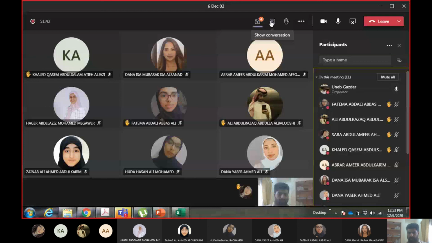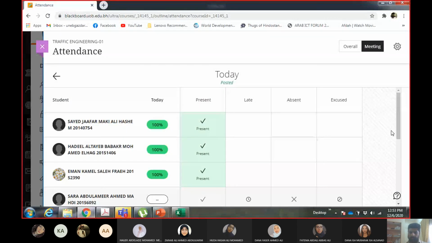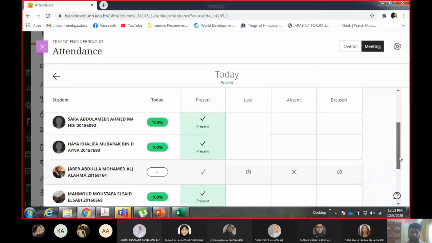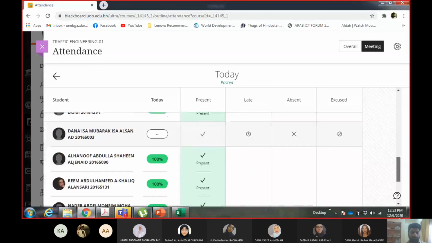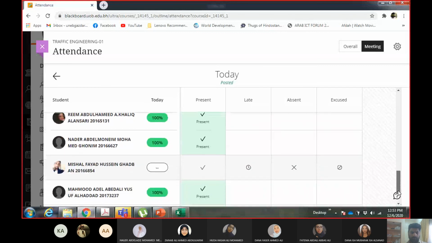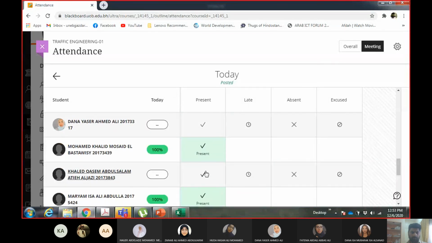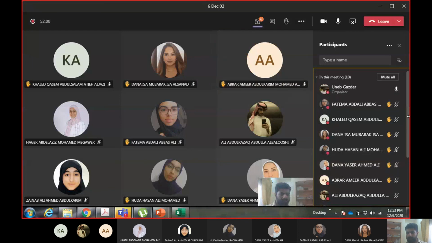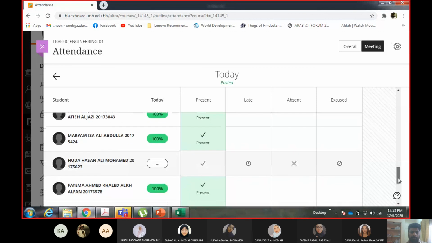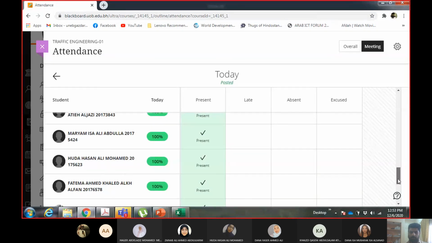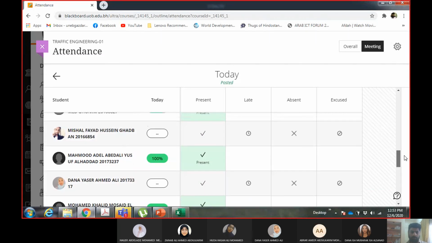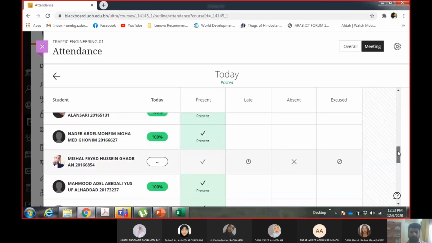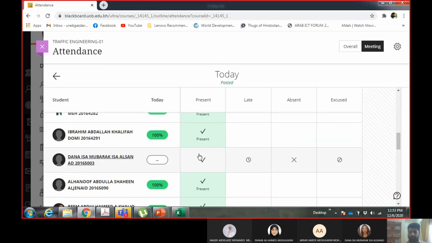Sara, Khalid Qasim. Dana Yasir, Abrar, Huda, Dana Isa.